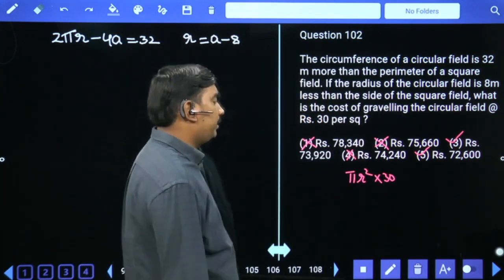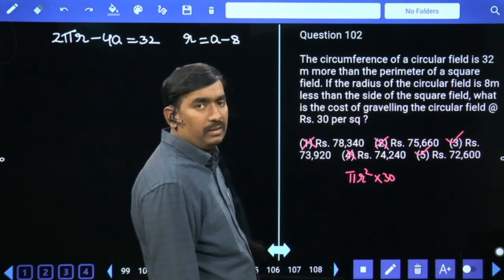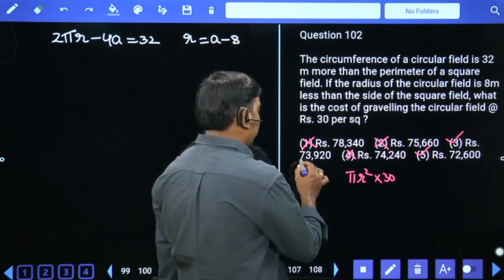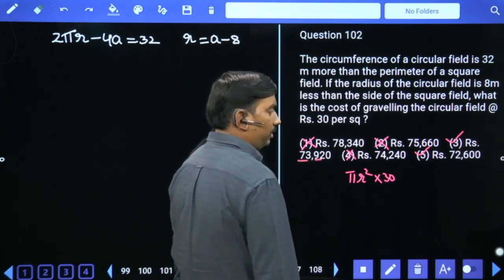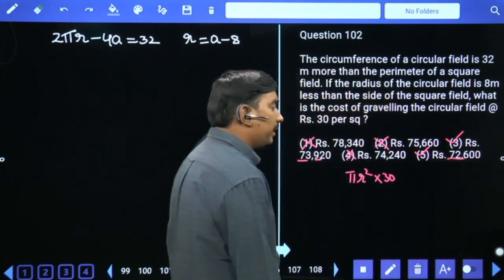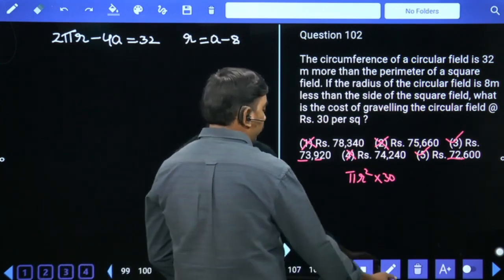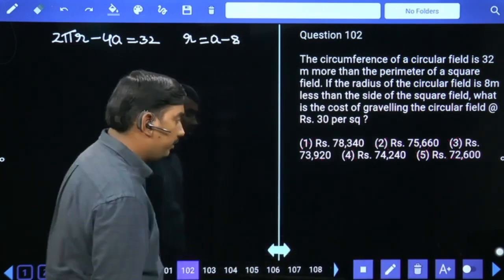But in these two options, go for 3 multiple also. Why? Because here 30 rupees is a 3 multiple. 7 plus 3 is 10, 9 plus 2 is 11, 21 is a 3 multiple. 7 plus 2 is 9, 9 plus 6 is 15, that is also a 3 multiple. Both have chances. So definitely there is no alternative. You need to solve the question.